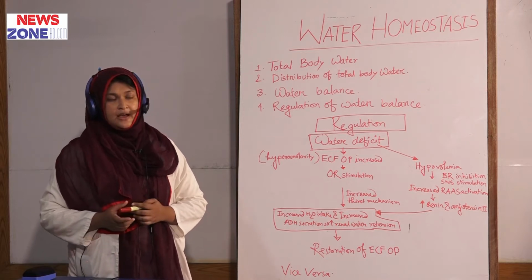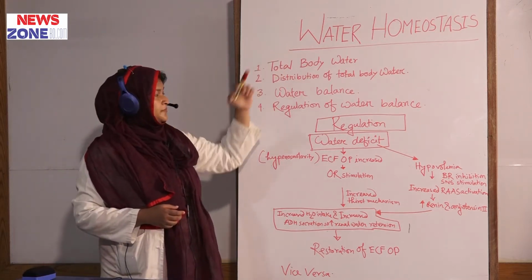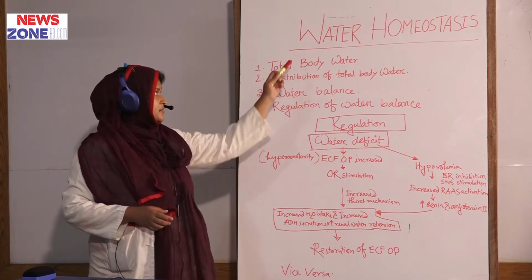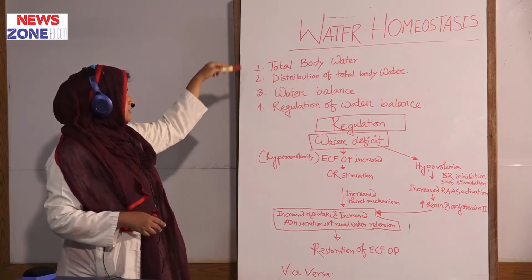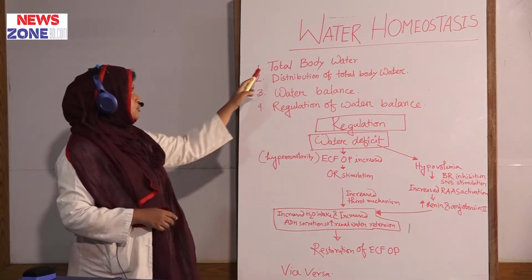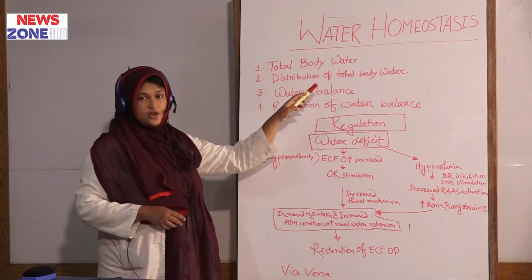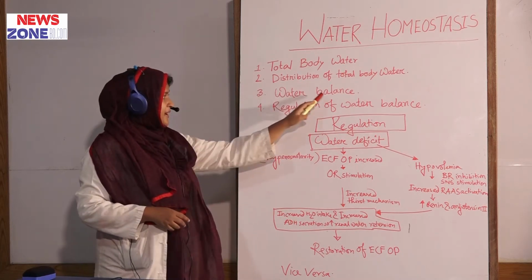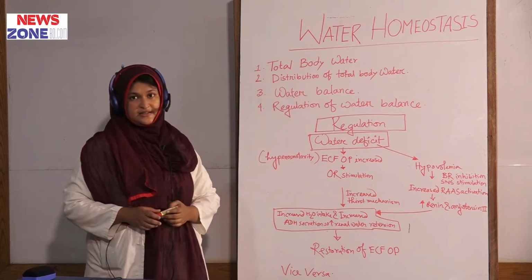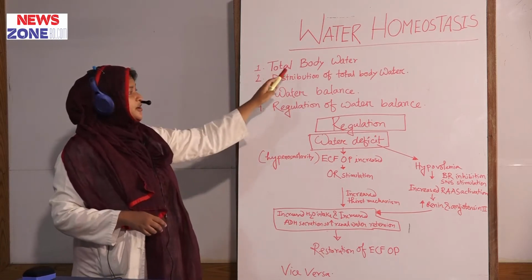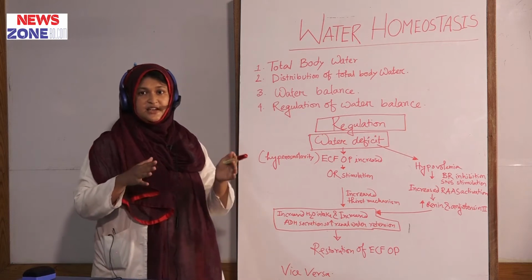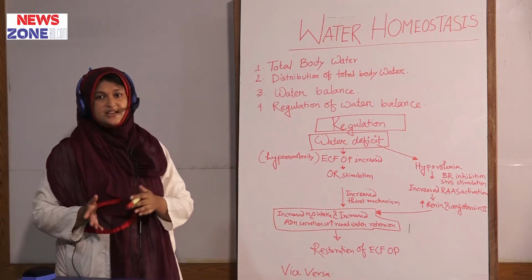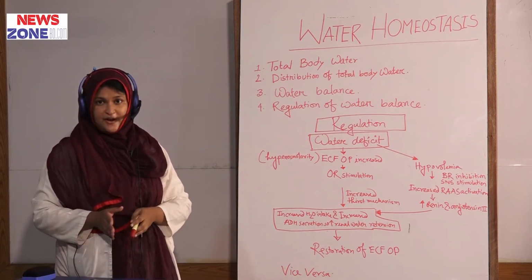So, under this banner of water homeostasis, we will discuss four topics: total body water, distribution of total body water, water balance and regulation of water balance. Total body water, which we discussed previously, is 60% in an adult male and 55% in an adult female.